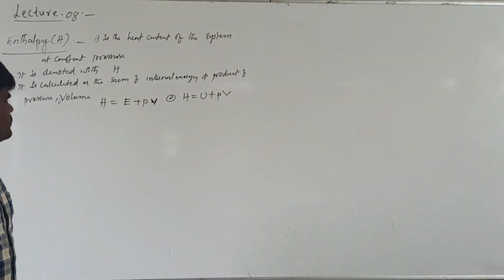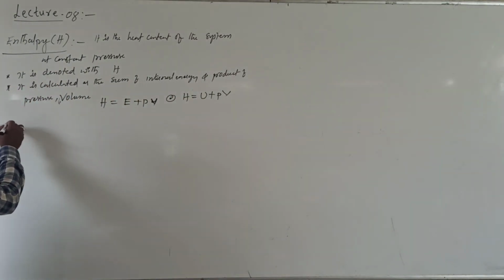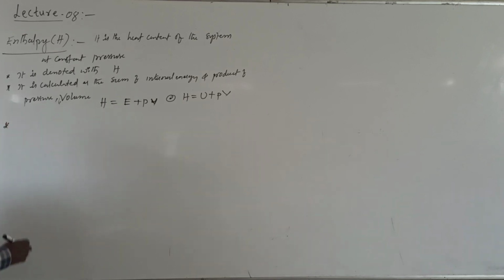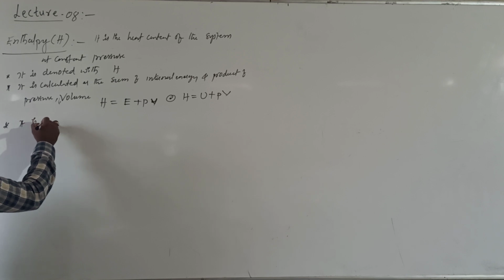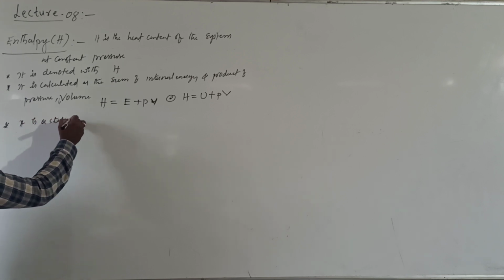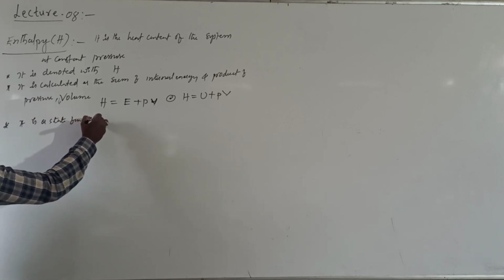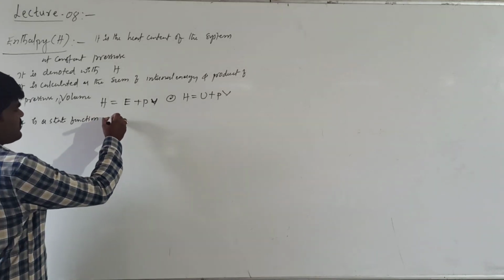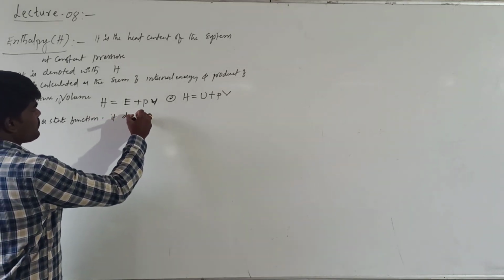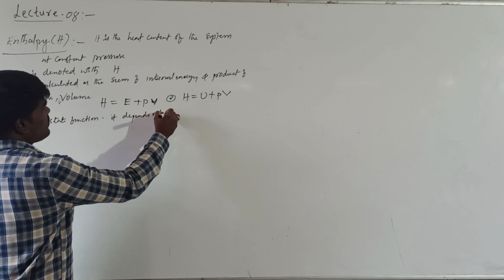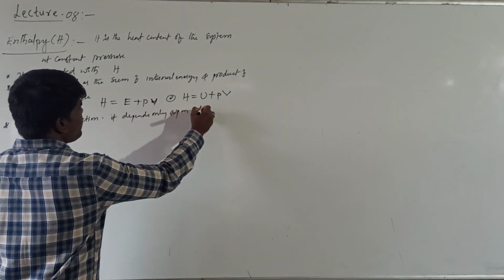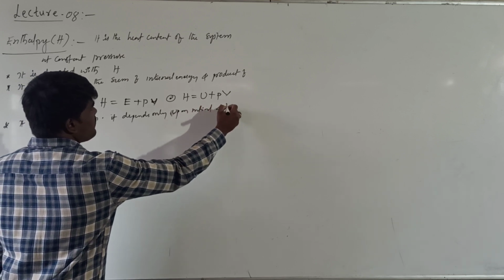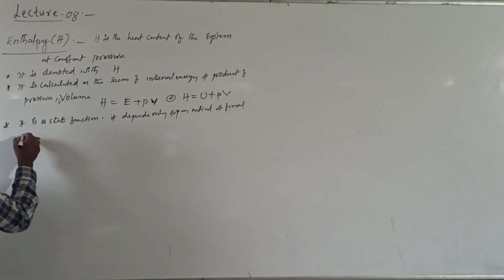Now, if you see the characteristics of enthalpy, it is a state function. What is meant by a state function? That means it depends only upon the initial and final state of the system.